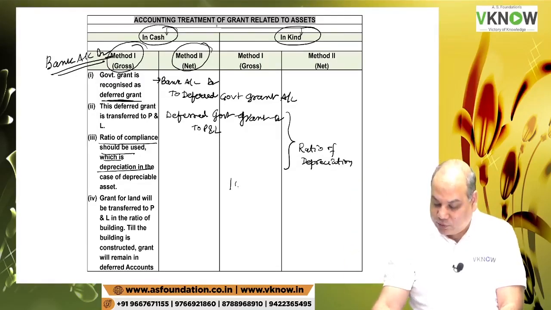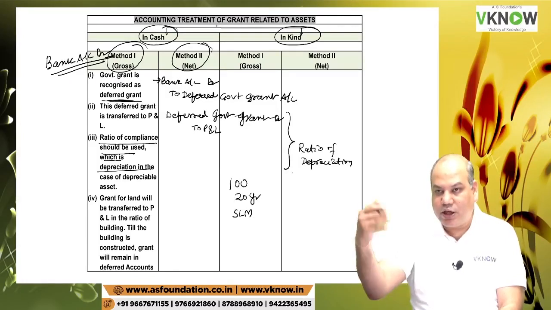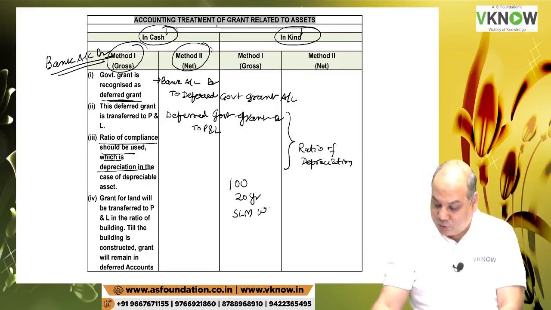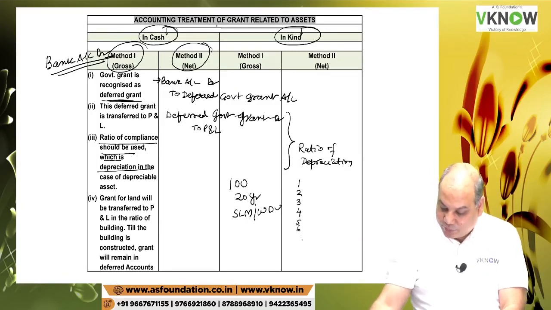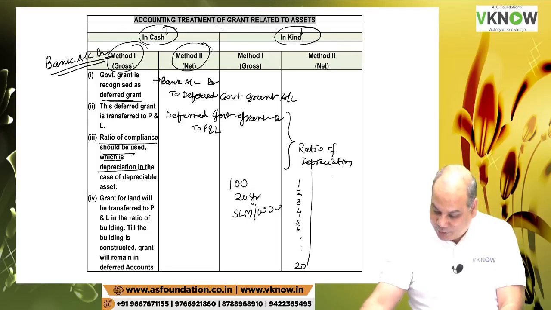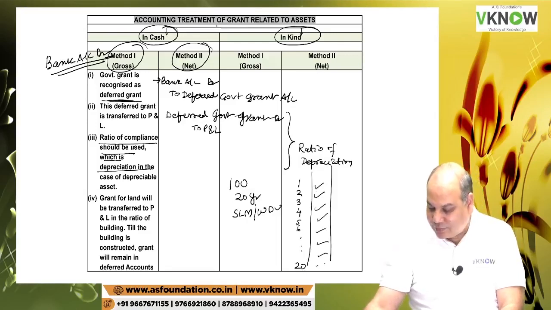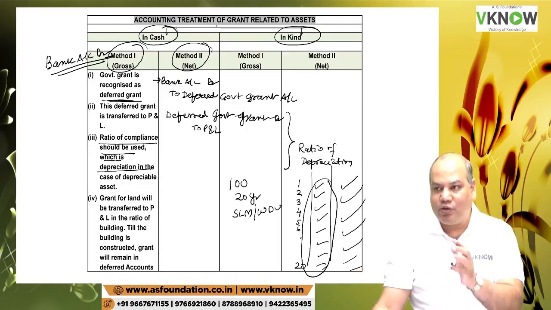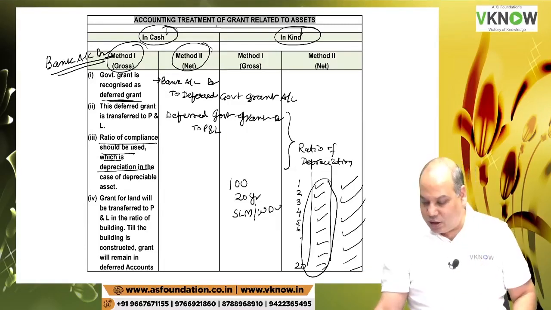That means if this is the asset of 100 rupees, life is 20 years, method is SLM, then your life is easy. Even the grant will be on SLM basis, equal amount over 20 years. But if the method is WDV, then you have to prepare a depreciation chart up to 20 years. You will get some depreciation figure here. In this ratio, this grant will also be recognized. If it is WDV method, your work will increase, because in the same ratio, the grant will also be recognized.